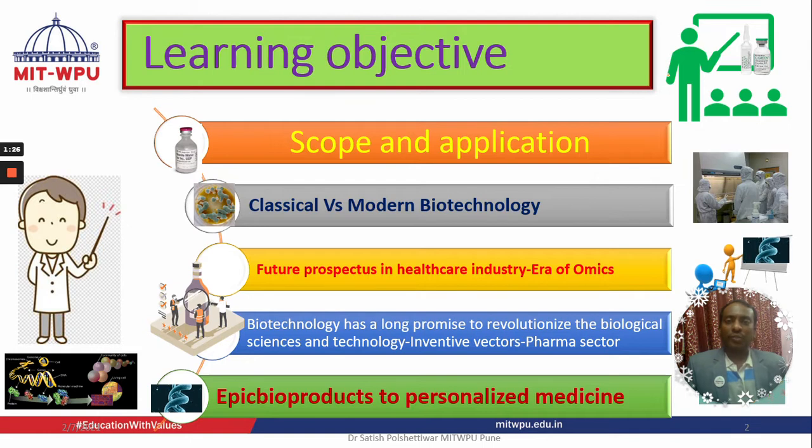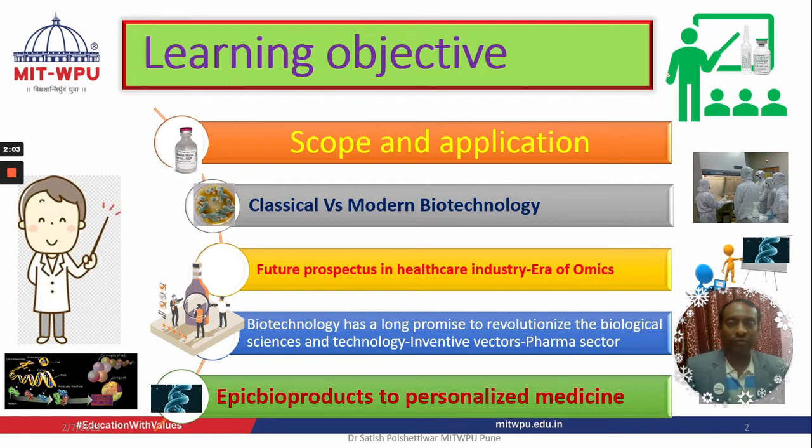So what is the learning objective of this particular subject? First, we will discuss what is pharmaceutical biotechnology. Then we'll be talking on the scope and applications. Then we will discuss classical to modern biotechnology, how we have transformed from the classical, traditional method to modern biotechnology, where we are talking about RNA technology, genetic engineering, and monoclonal antibodies, where we are talking about personalized medicine, the medicines of the future. Then we will discuss the future prospects. What are the future prospects in the healthcare industry and pharmaceutical industries?